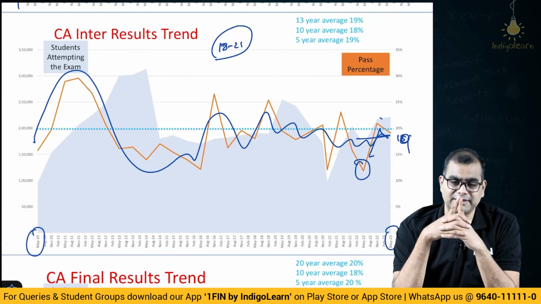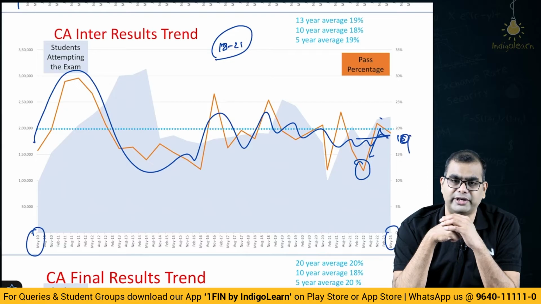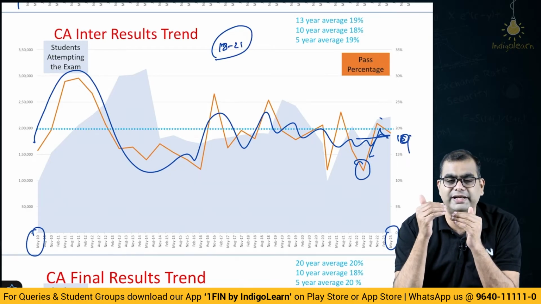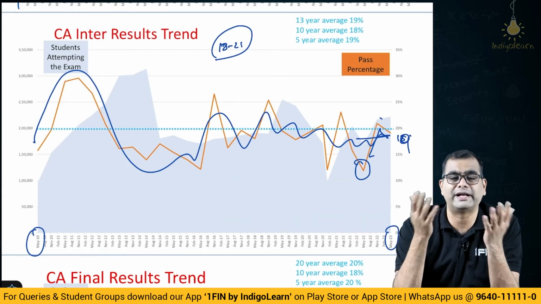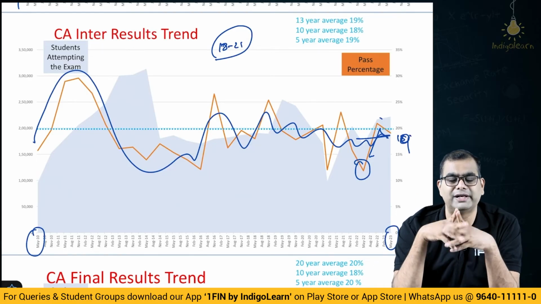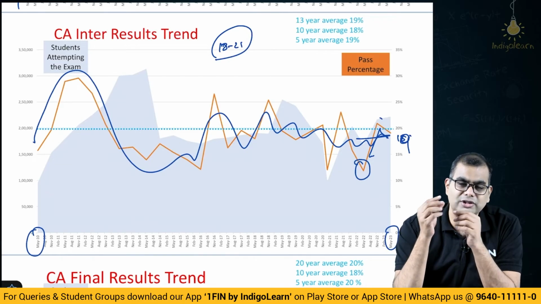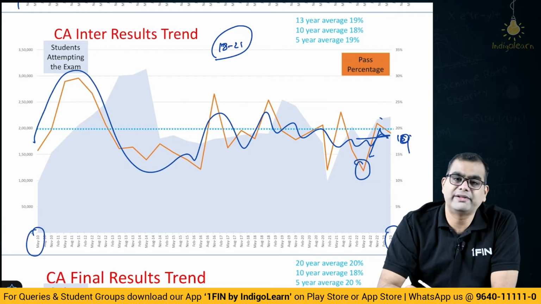But one more thing, my friends, because they are trying to make the CA course slightly more market oriented and foundation is going to be made slightly tougher, I think they will compensate the toughness of CA Foundation with CA Inter, because from Foundation, Inter is a huge jump and you're going to learn a lot of corporate law only in CA Inter. Entire company law is going to be learned in CA Inter, from what it was earlier in CA Final. So, I think they will slightly relax the criteria and maintain this 18 to 21% broad range.